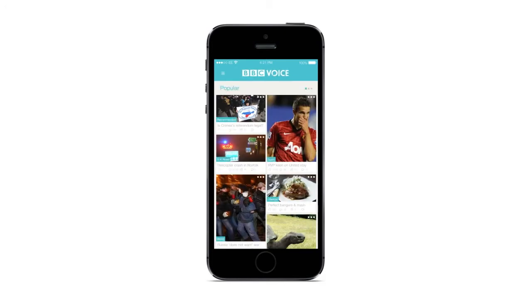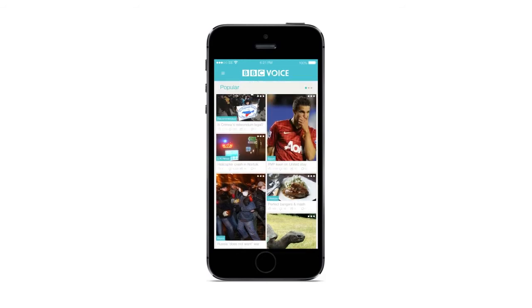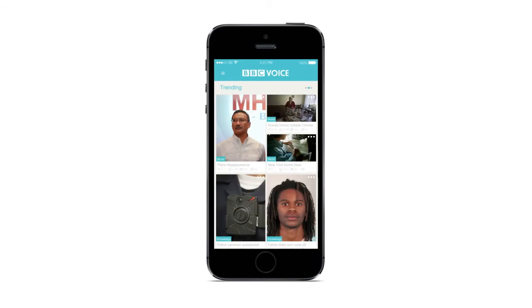This page consists of articles that are receiving the most attention from users and are getting the most likes, dislikes, shares and discussions. They can scroll down through the most popular articles and see headlines and images taken from the BBC News website. Once the users return to the top of the Popular page, they can then swipe from right to left to access other areas of the app.